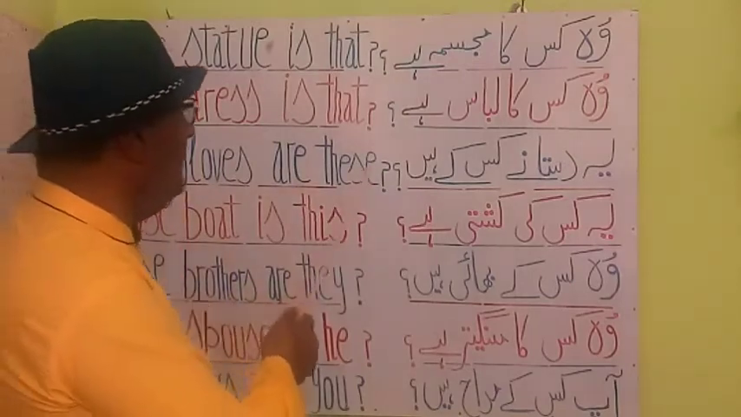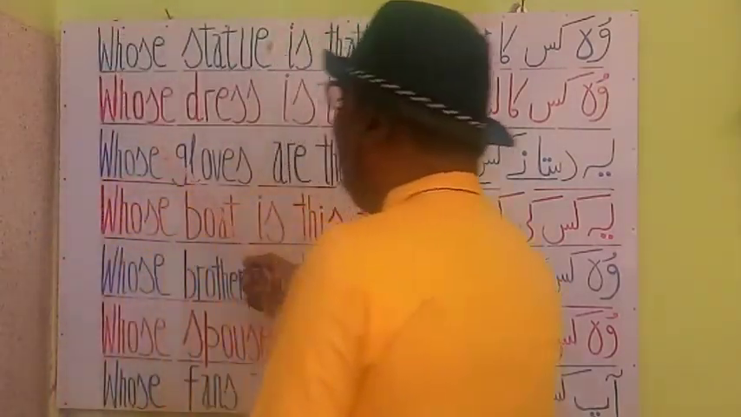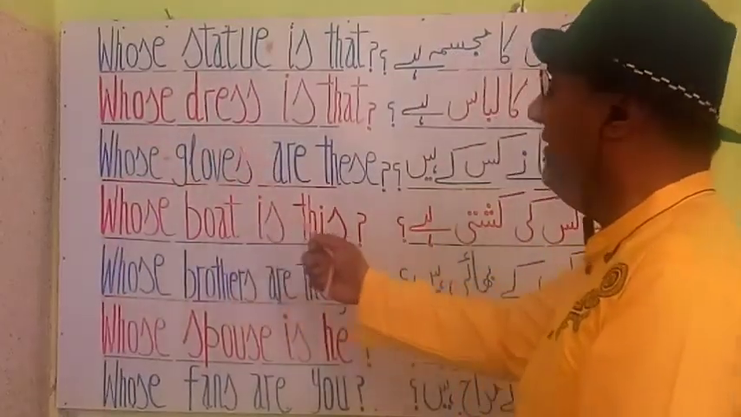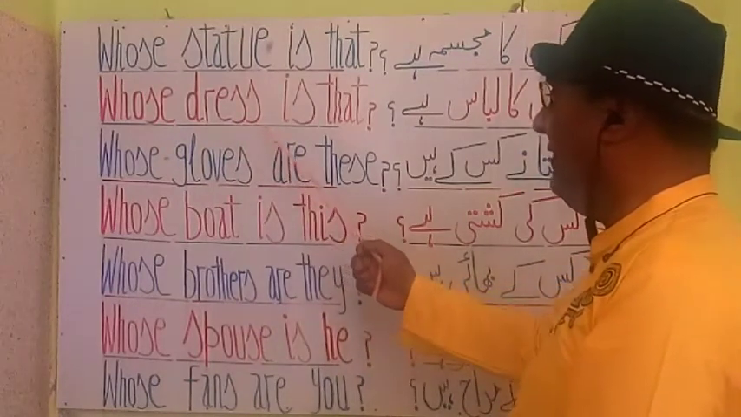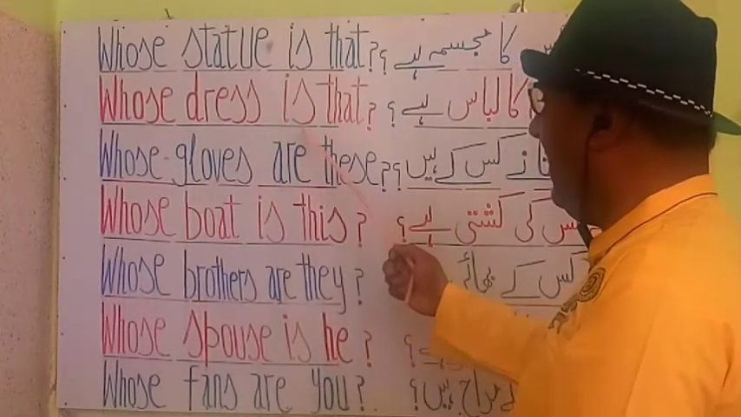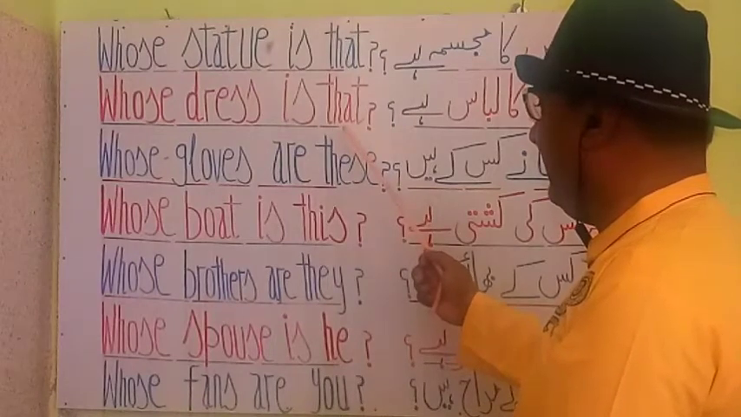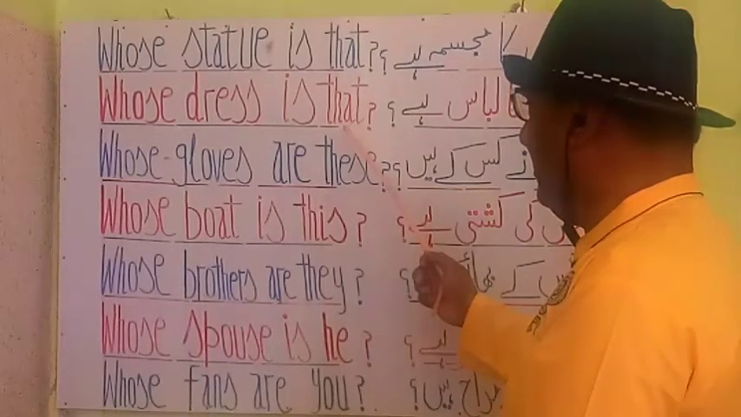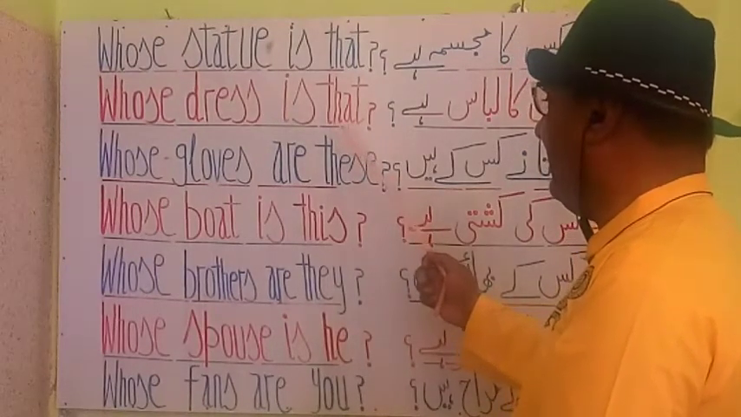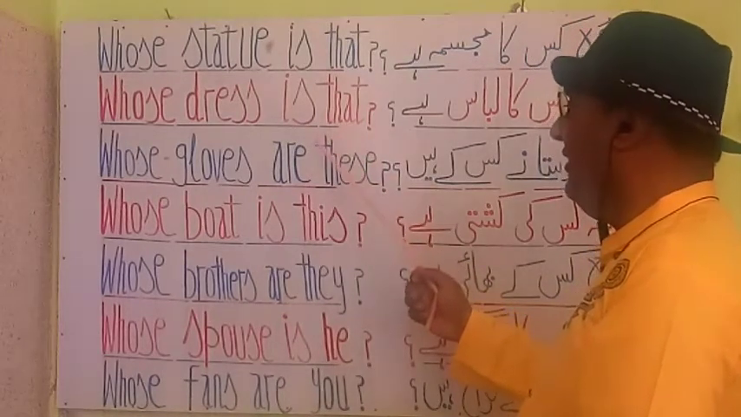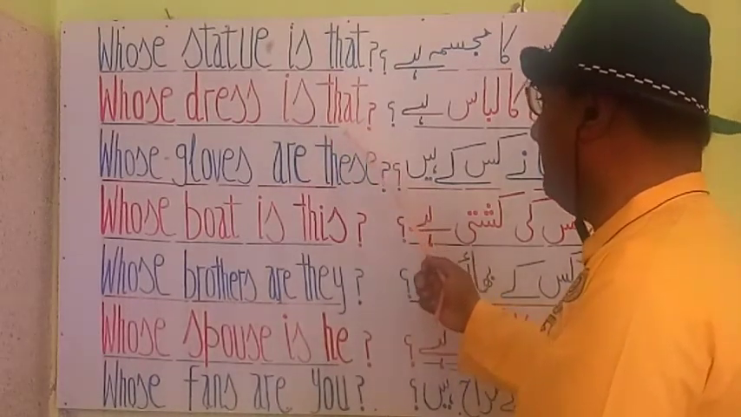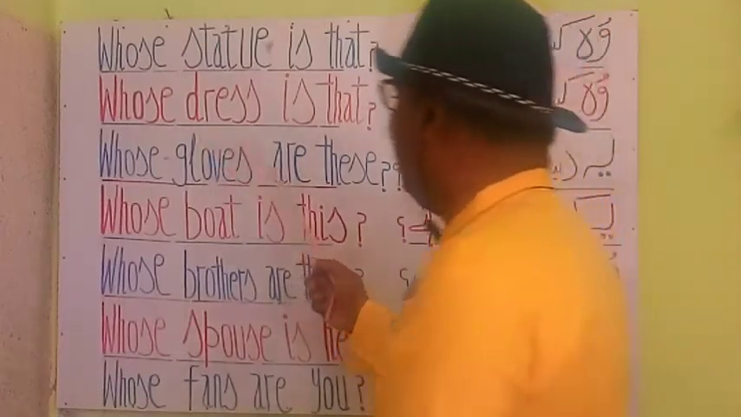You see that here whose is an interrogative adjective, dress is a noun, is here is a helping verb, and that is a demonstrative pronoun. That is a demonstrative pronoun. It points to somewhere, some things. So whose dress is that?